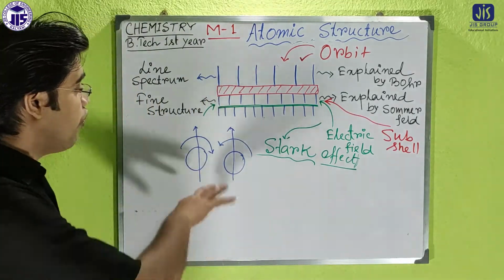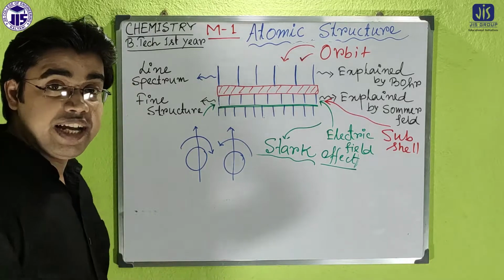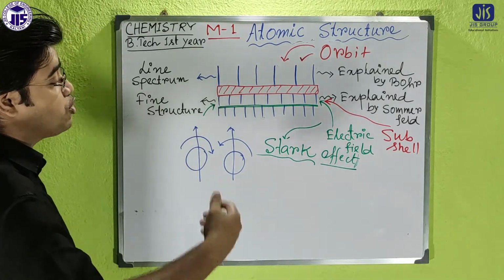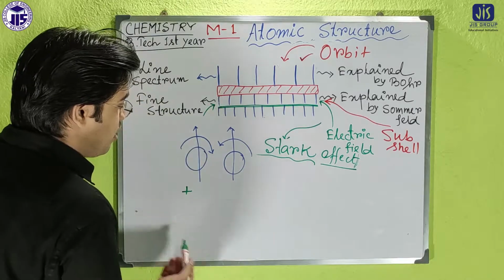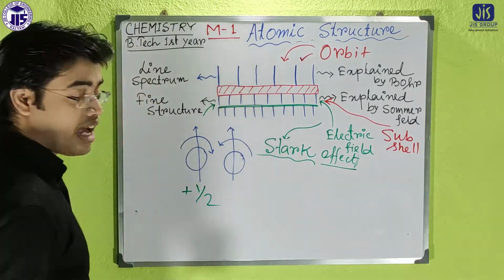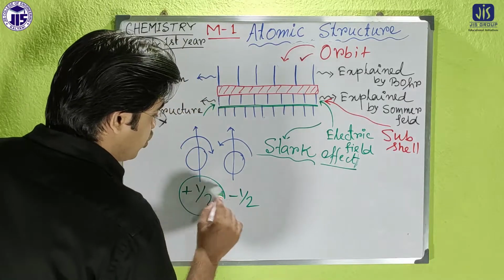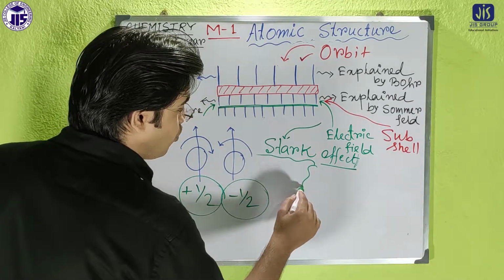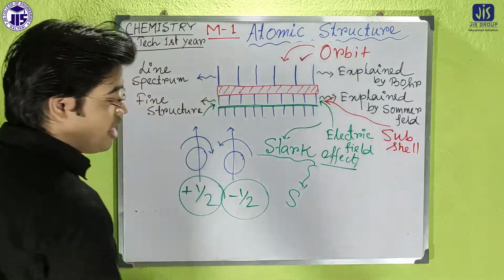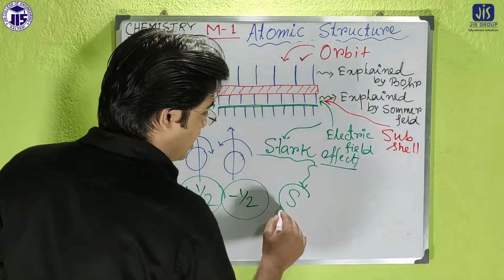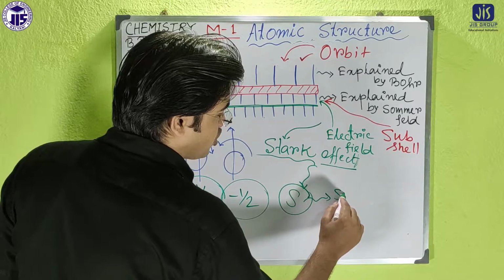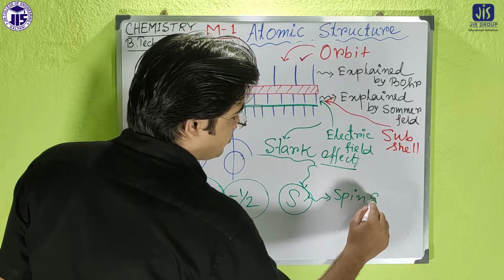When the electrons are spinning, there are two possibilities: the first is clockwise and the second is anti-clockwise, and depending on that, there are two values of a new quantum number, called the spin quantum number.